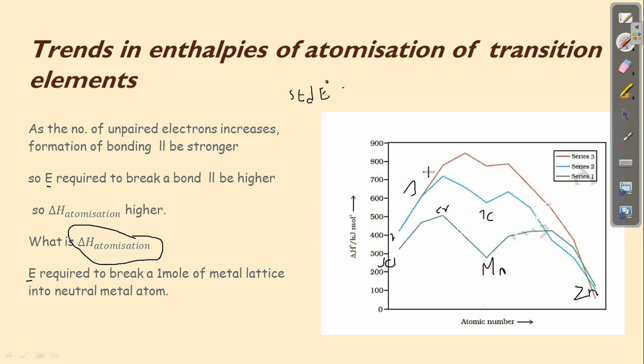What is the standard condition? Standard pressure and temperature conditions. So this electrode potential will always depend on three terms, which are enthalpy of atomization, ionization enthalpy, and enthalpy of hydration. Since this E naught value depends on all these three, we need to study this enthalpy of atomization. So that is all about this.